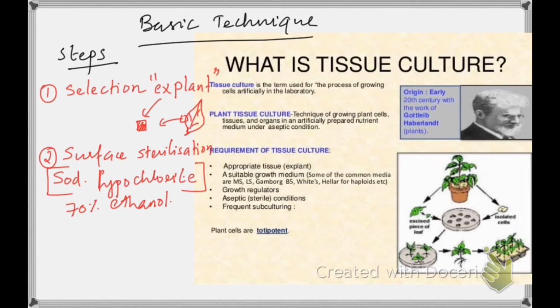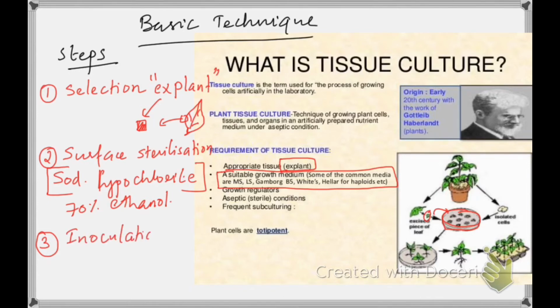We took an explant and surface sterilized it. Now we need a special medium where we need to place it. We took a small portion of the plant and we have to keep it in a medium. Now next is a suitable medium. So we transfer the explant to a nutrient medium, and that process is known as inoculation.